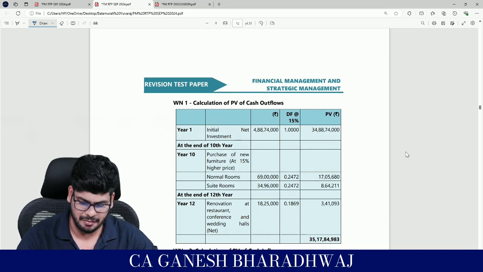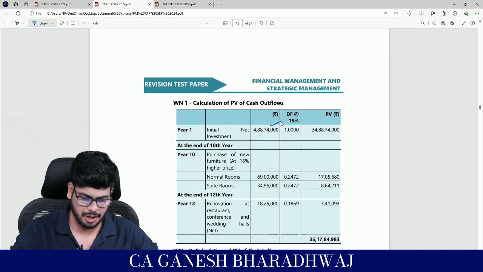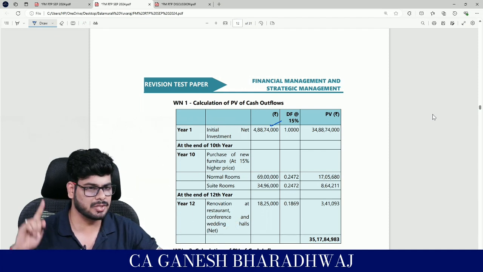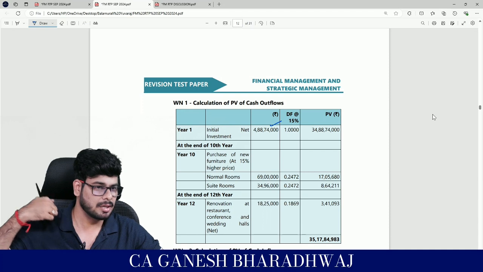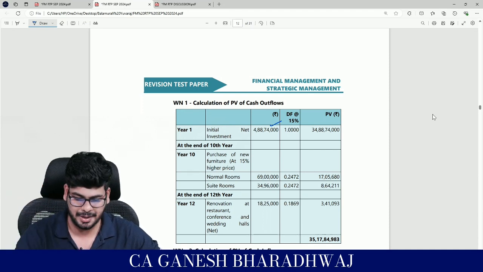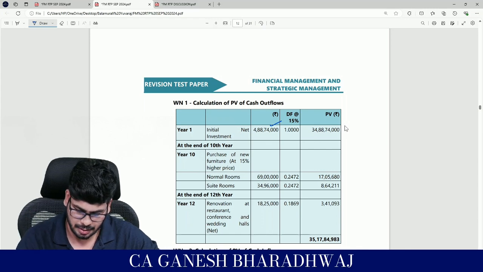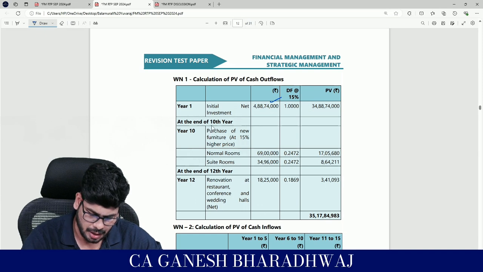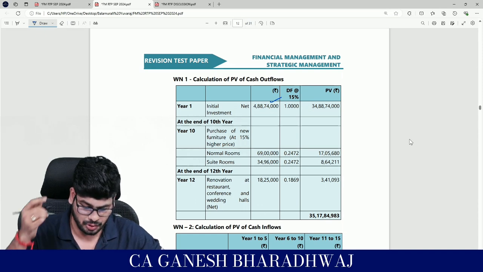Now, the initial investment figure, we already got it, right? 4 crore 88 lakh 74,000. Discount factor is going to be 1. It's happening at year 0. Beginning of year 1 is year 0. Correct? Today it's happening. It's already in present value. Okay, fine. So now next, at the end of 10th year, they have said something.